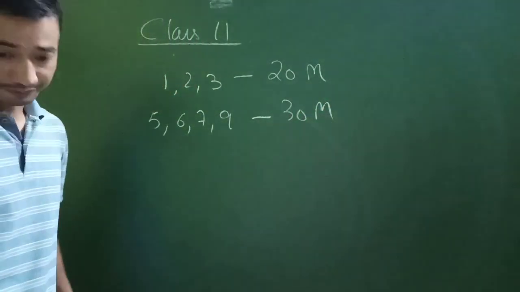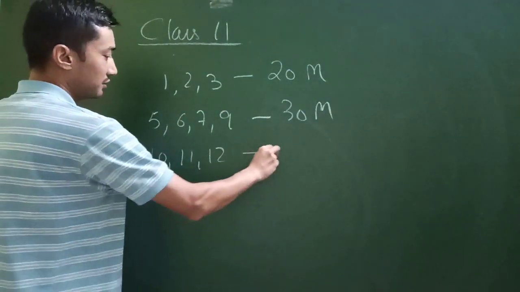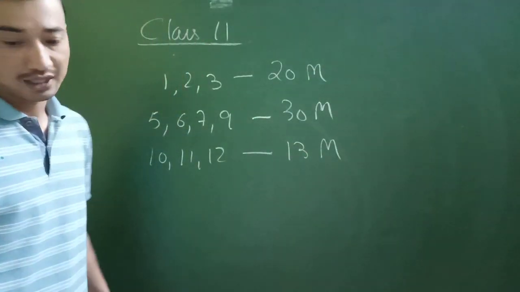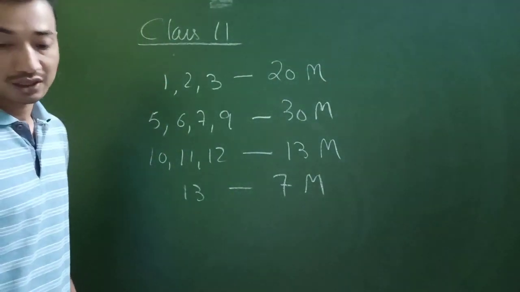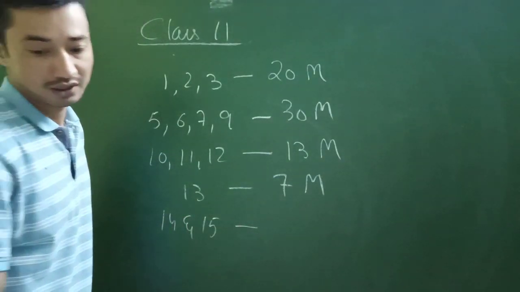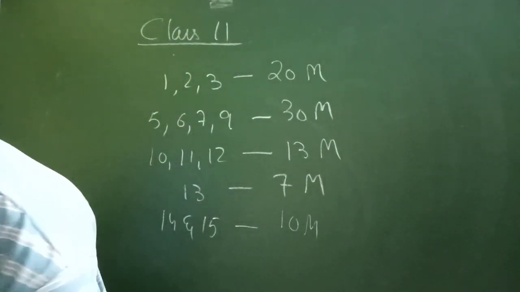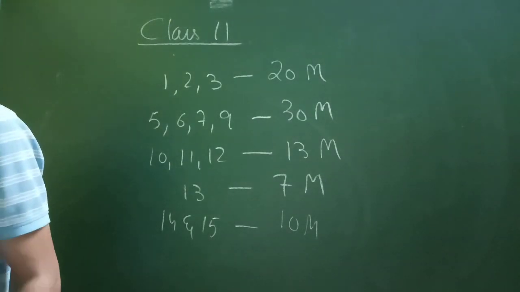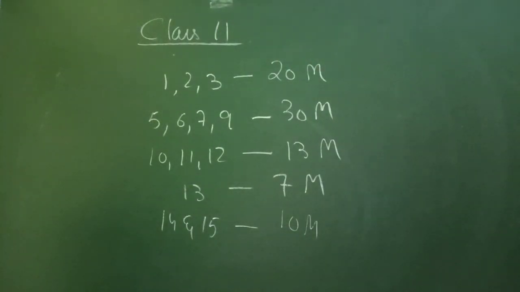Then of course we have chapter 10, 11 and 12. Chapter 10, 11 and 12 will give you 13 marks. Okay, chapter 13, that will give you 7 marks, that's the limits. And chapter 14 and 15, that will give you 10 marks. Chapter 14 and 15, that is statistics and probability. One chapter has been reduced actually.